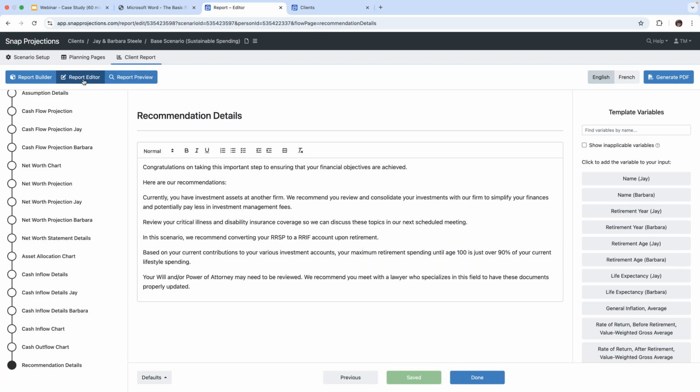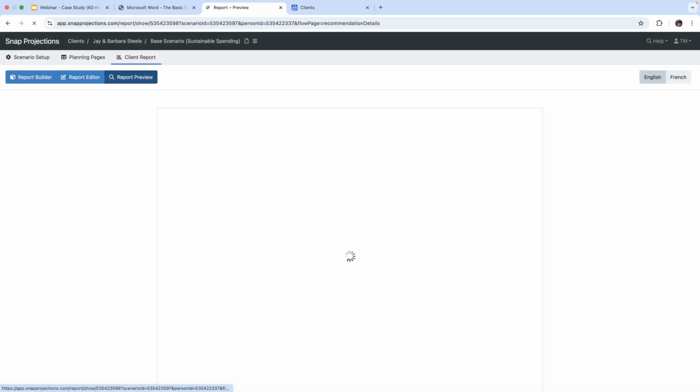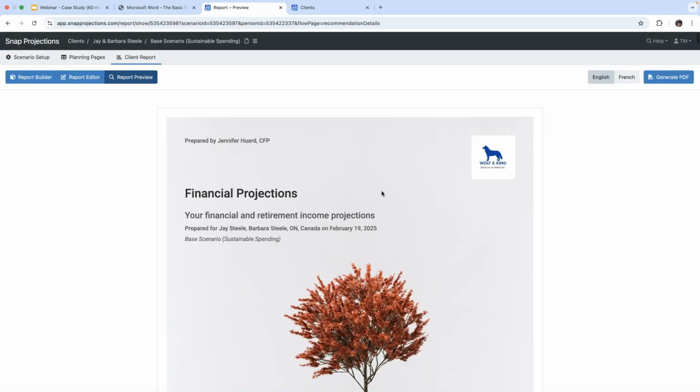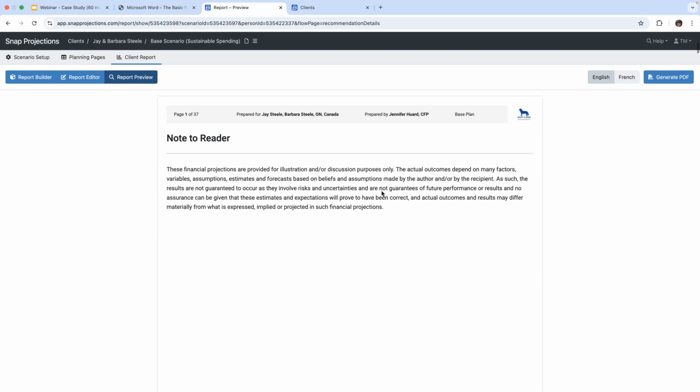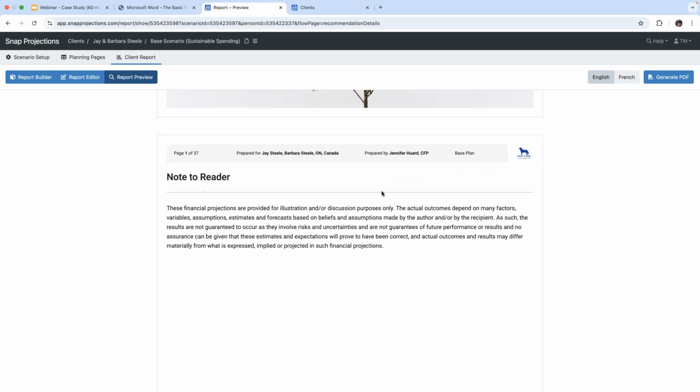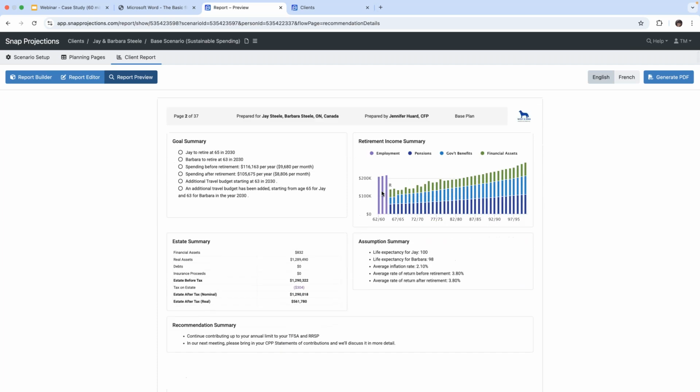And then once you've got all that looked after, then you can go to your report preview. So this is where you can actually see the report before you might want to print it or email it out to your client. So this gives us a high level overview here with these snapshots that we've selected. These snapshots are more or less summary cards that are included in the reports.